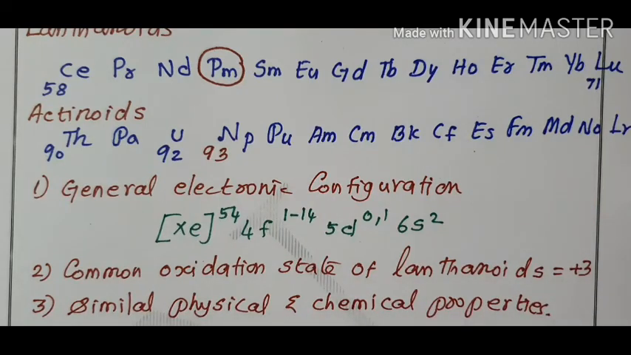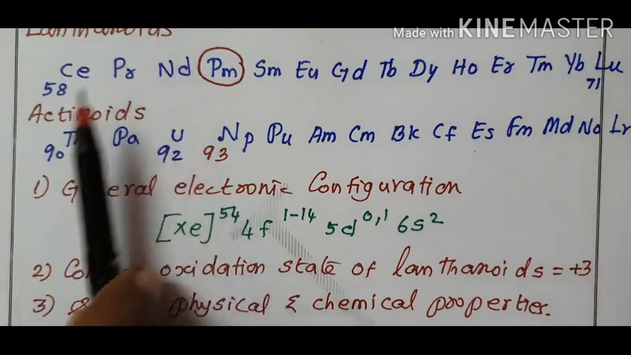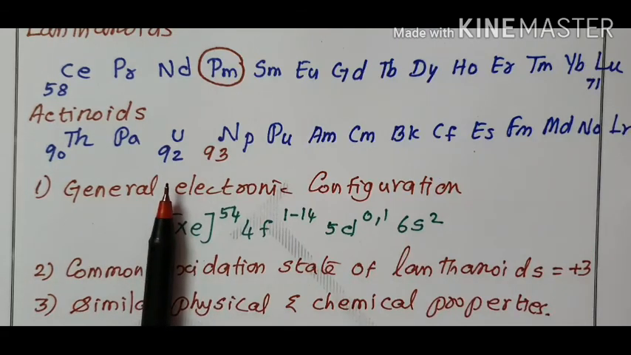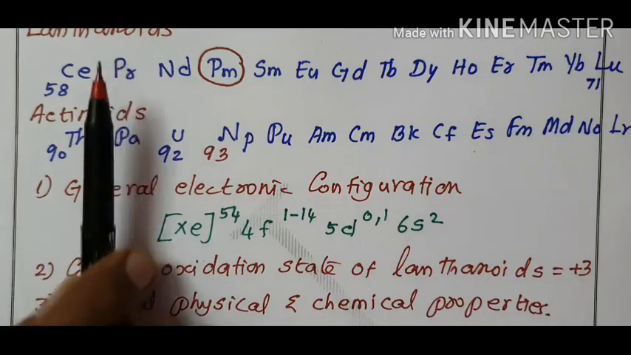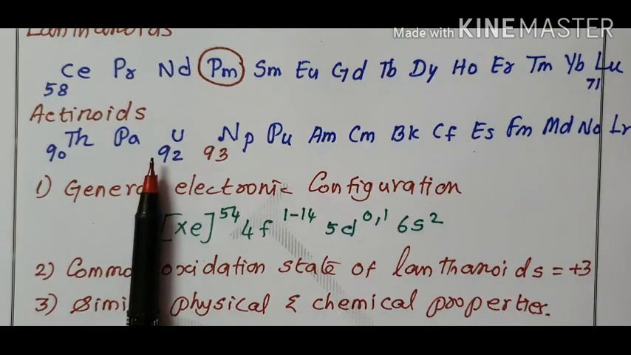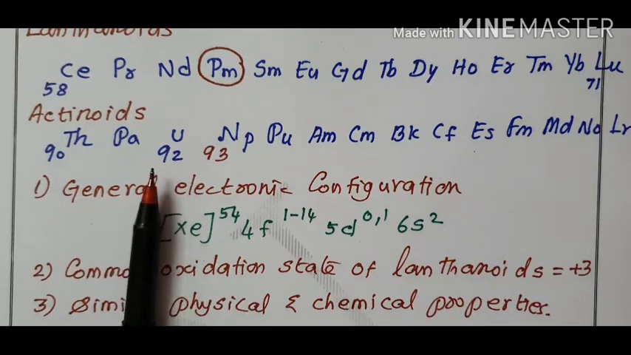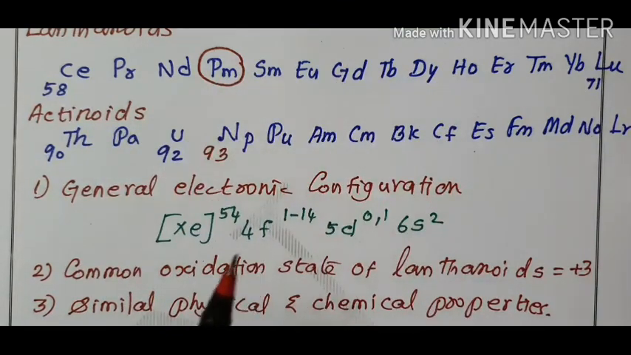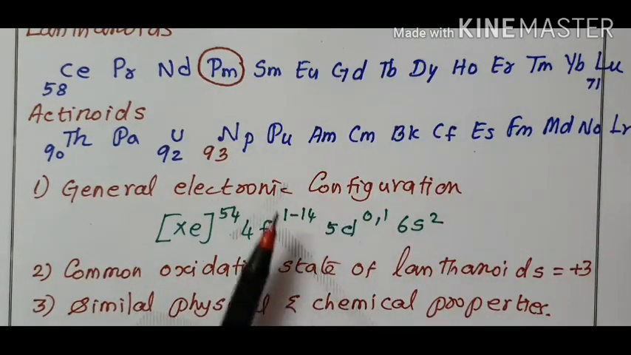Some of the names belong to scientists also. So this is about lanthanides and actinides. Position of lanthanides, third group and sixth period. Position of actinides, third group and seventh period in the periodic table. These are placed at the bottom of the periodic table, and these 3 points justify the position of lanthanides in the periodic table.